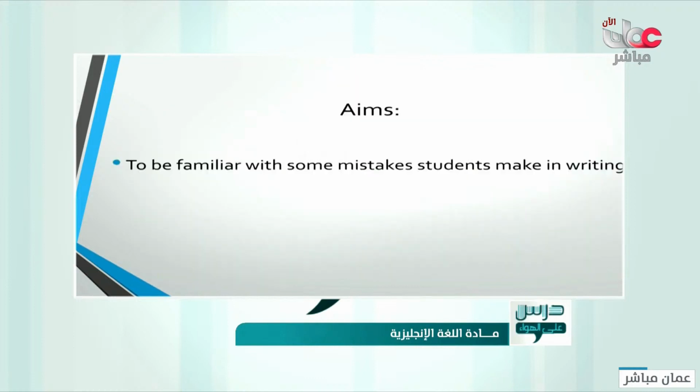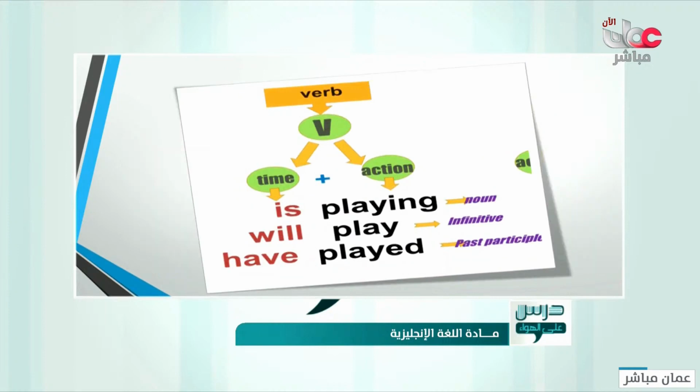Okay, let's start first with how to make a question out of verbs that have the time in a separate word. For example, we said that "is playing" is the verb, while "is" gives the time and "playing" gives the action. "Will play" is also the verb, "will" gives the time, while "play" gives the action.